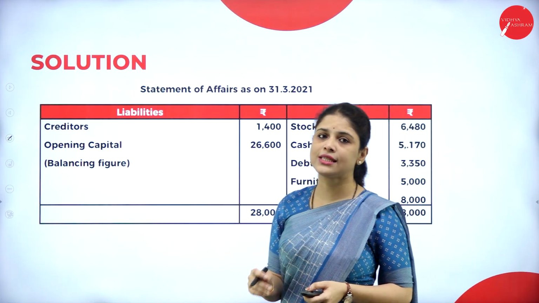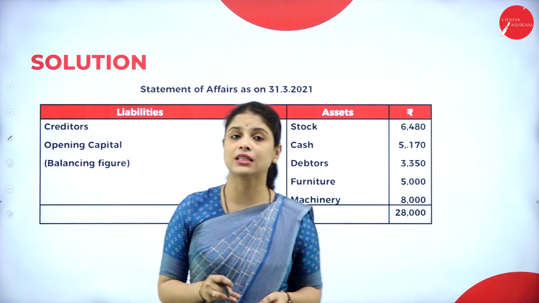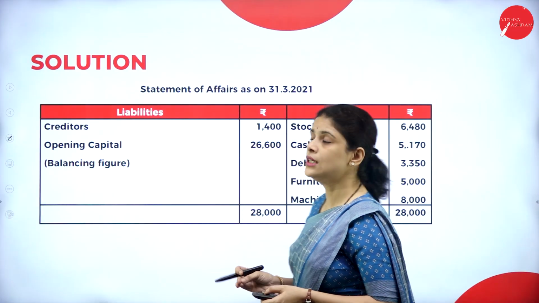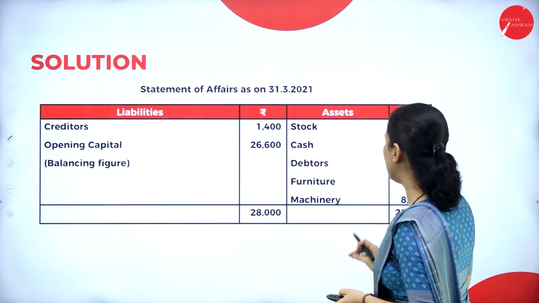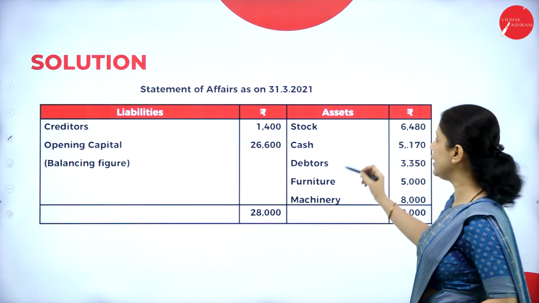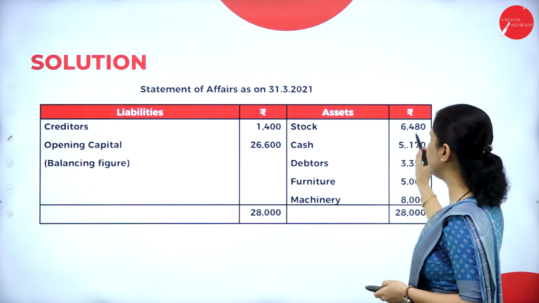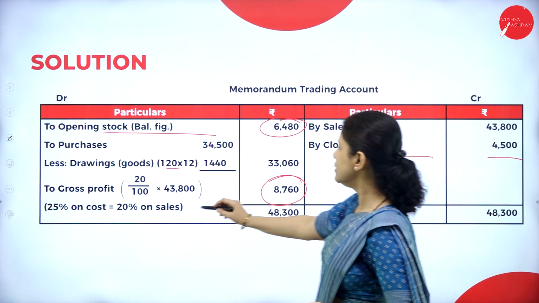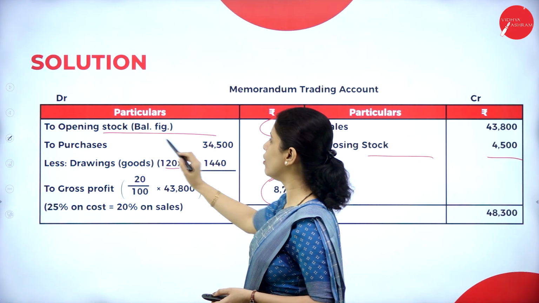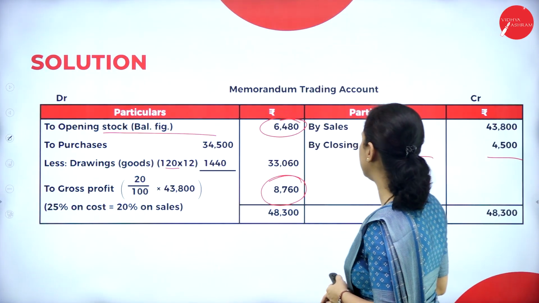So now let us do the statement of affairs. Why are we preparing the statement of affairs? To know the opening capital. So how to do that? We will write all the opening balances. Opening stock, where did we get it? This opening stock we got when preparing the memorandum trading account.